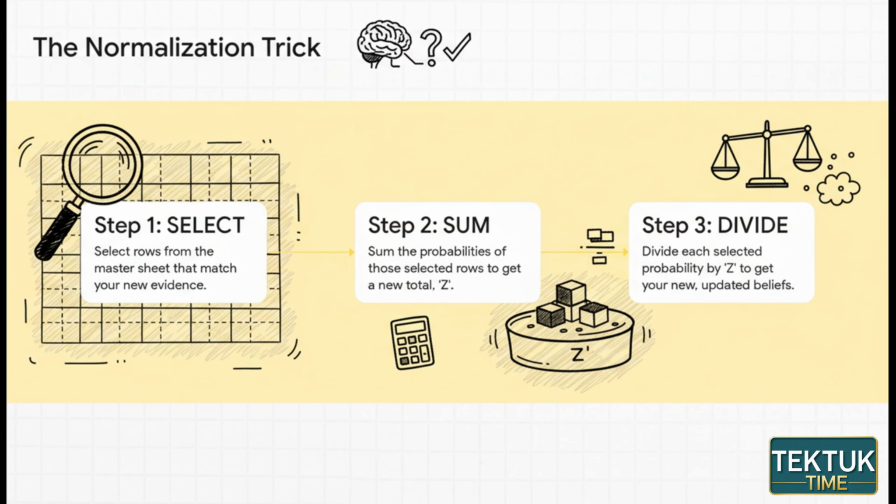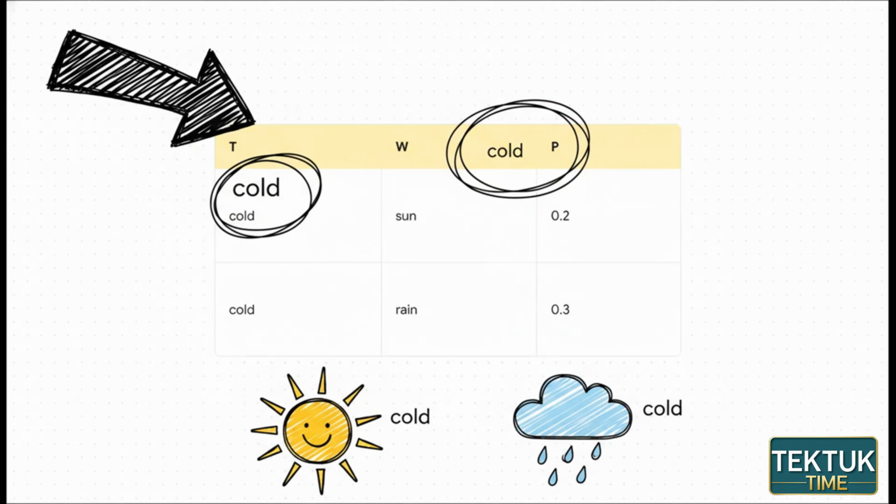First, you select all the outcomes from your master table that are consistent with your new evidence. Second, you sum their probabilities. And third, you divide to rescale them into new, updated beliefs. Let's watch it happen. Okay, step 1 is select. Our new evidence is that the temperature is cold, so we go to our master cheat sheet and we just eliminate every single row that doesn't match this fact. Instantly, the AI's world of possibilities shrinks. Now it knows it can only be cold and sunny or cold and rainy.